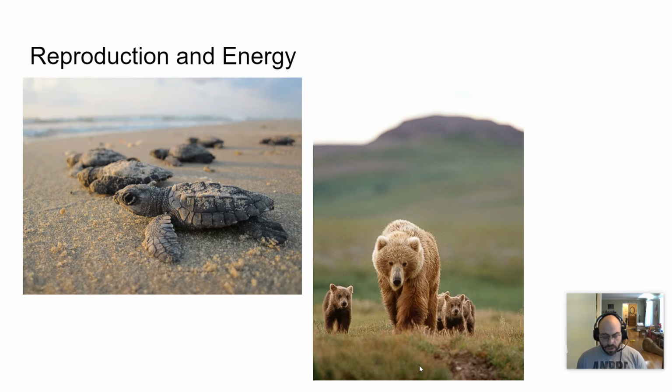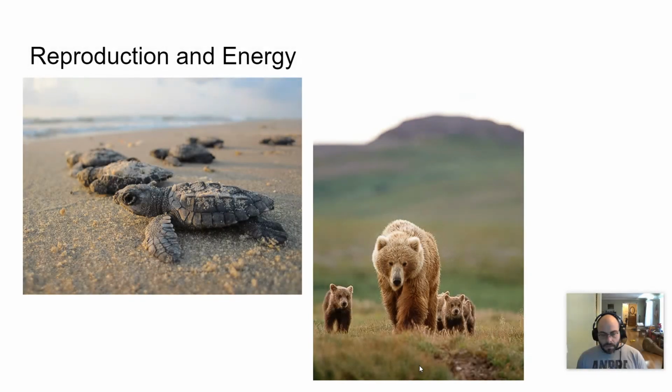Some organisms produce a lot of offspring all at one time. This is less energy efficient because it's producing a big amount of offspring, like a sea turtle, salmon. There are several plants that this would be an example of. It's less efficient. However, the environments that they live in are typically also less stable.